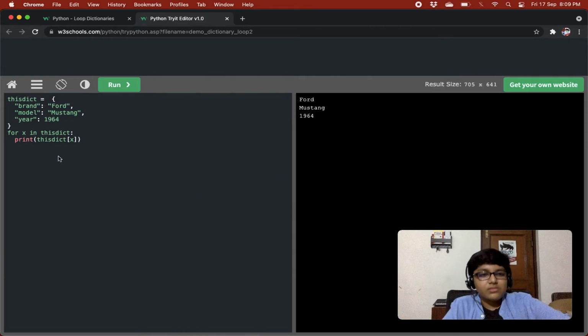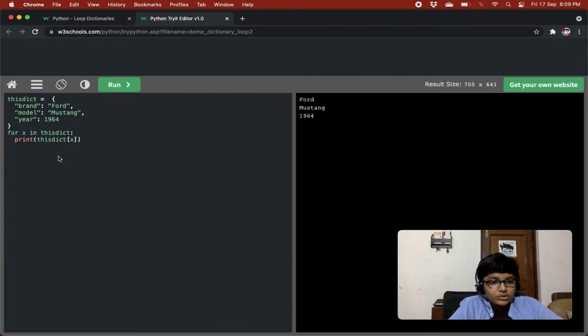So I'll just explain it once again, as I think my explanation is not good enough. In X we are getting the keys, then we are printing this dict X. We know how to access the value of any key: we give the dictionary name, then square brackets, and between them the key whose value we want, right?